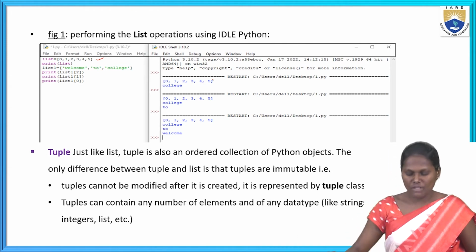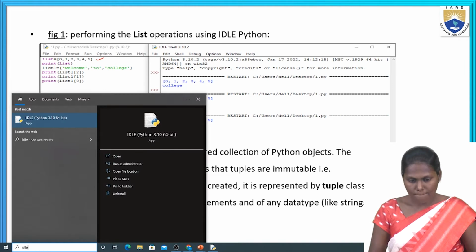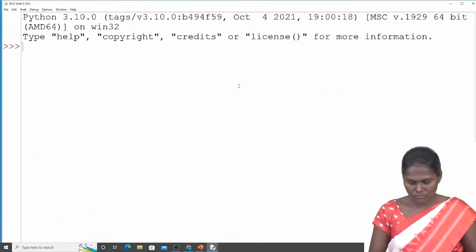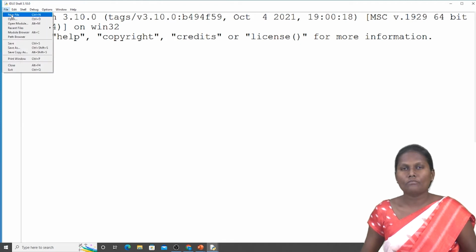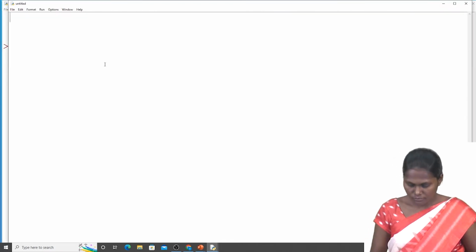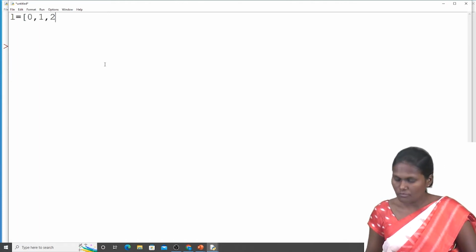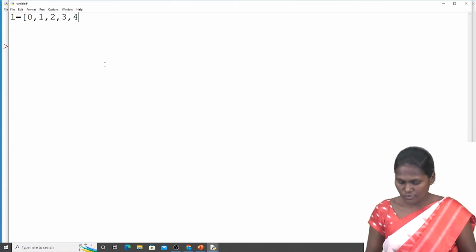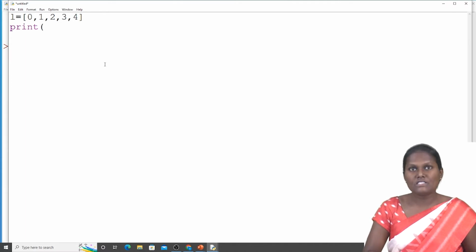That's the output that came. So once I'll show it to you. Okay, 0 to 4 numbers I had taken. Now I'm going to print the list value.